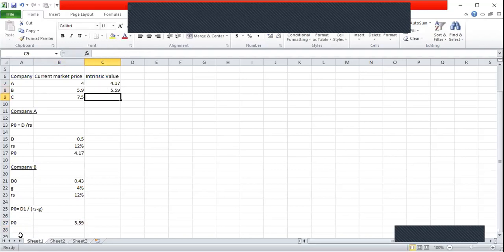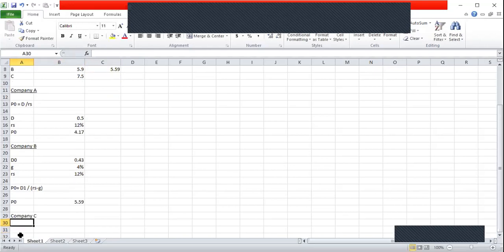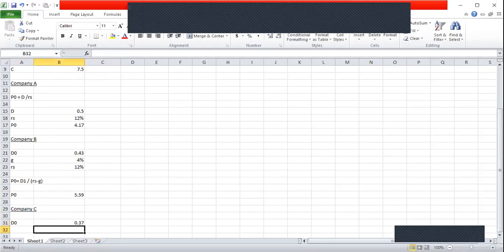Now I can go to company C. Now in company C, you will remember there are two growth rates. So there again, I can first put the current dividends. Current dividends are 0.37.